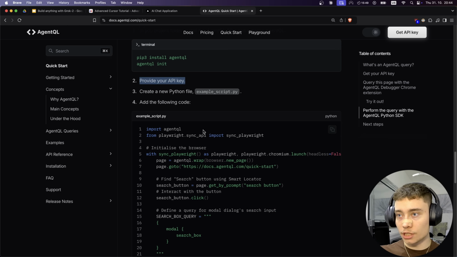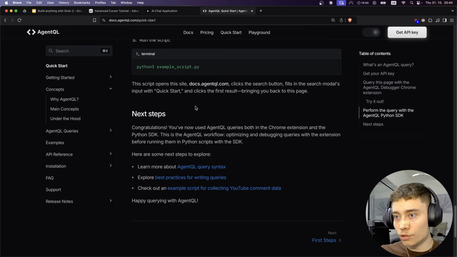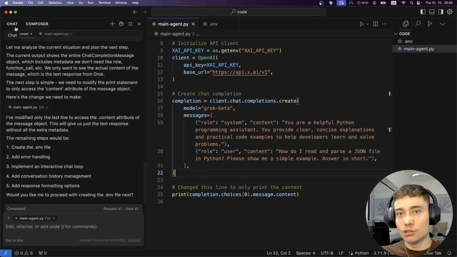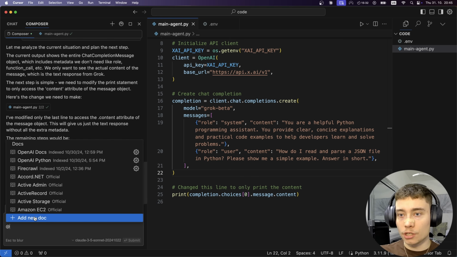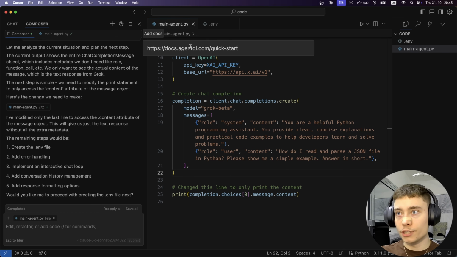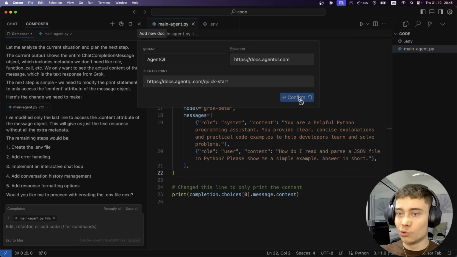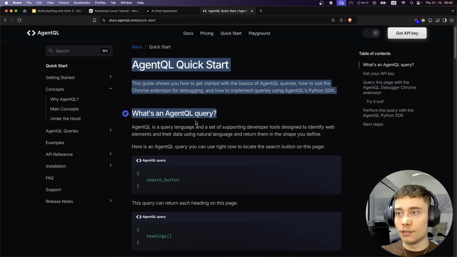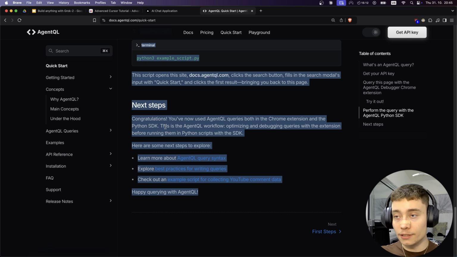Okay, so create a new script, that's fine. And then this is the code. There's a feature inside of Cursor, but it doesn't work that well. There's a feature called docs, where we can do docs, add new doc, paste in the URL, and name it AgentQL. The issue is that this feature doesn't always work the best. So let's still use this, but at the same time, I'm going to copy the quick start code so that we repeat the syntax twice.